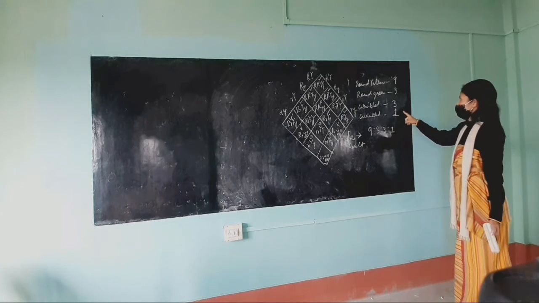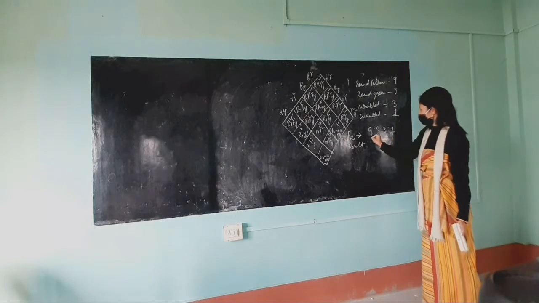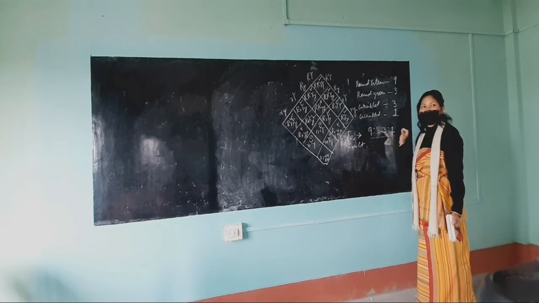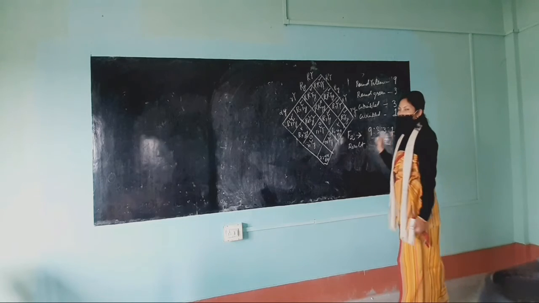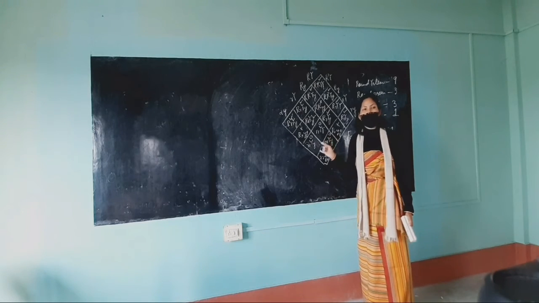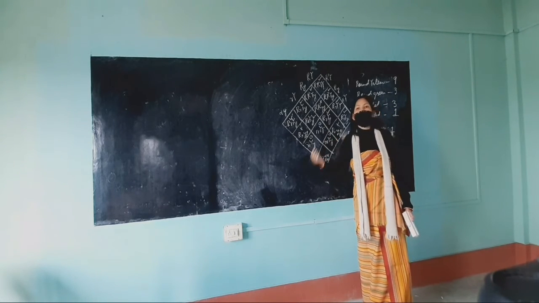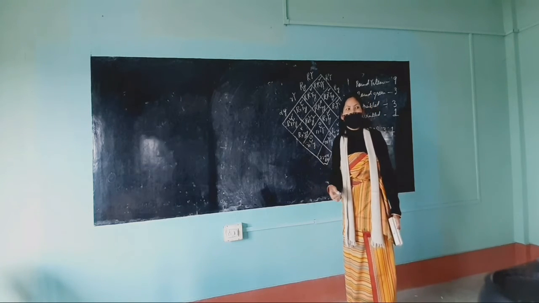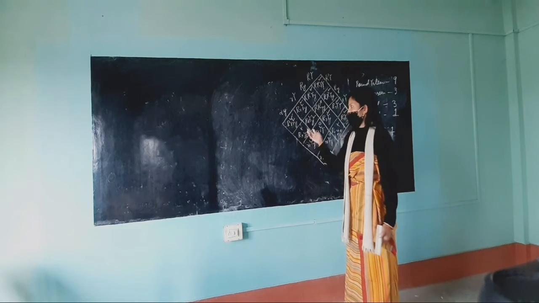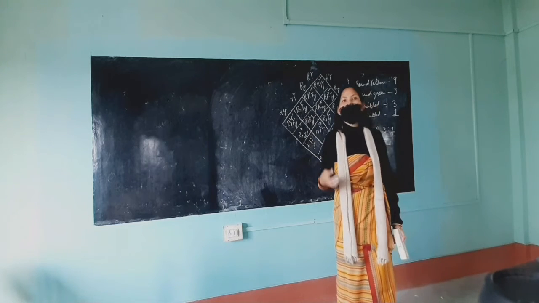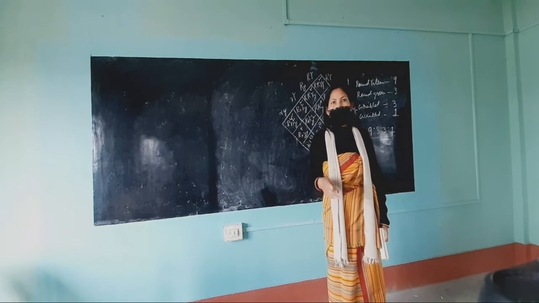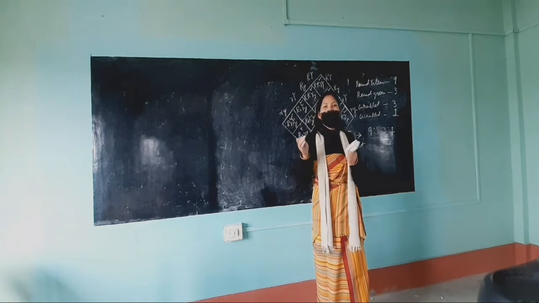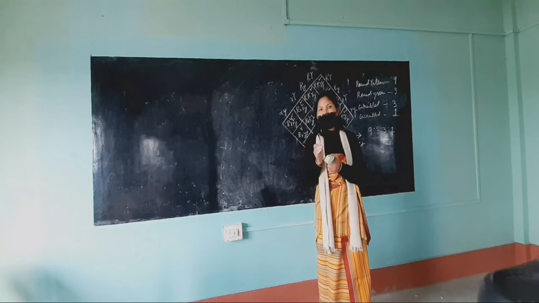Okay. So in this way we obtain the F2 generation in the ratio of 9 is to 3 is to 3 is to 1. So with this cross, Mendel has given the third law of inheritance, that is law of independent assortment, which states that when we take a set of characters for the study, or when we observe two different characters, we can see that the characters do not blend.